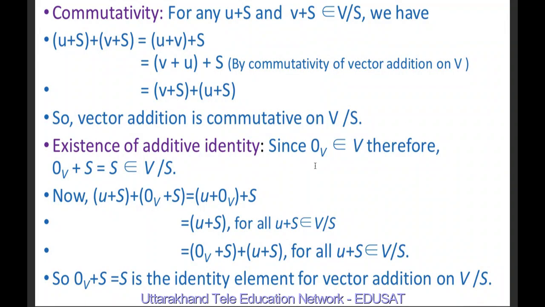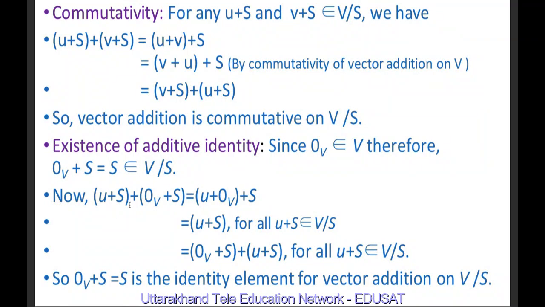Now existence of identity. I have denoted the identity vector by 0 with the suffix V. Don't confuse this; it is just a notation, used to make it different from other elements. Since 0_V belongs to V, because V is a vector space, it must contain an identity element. Therefore 0_V + S is equal to S, and this belongs to V/S.